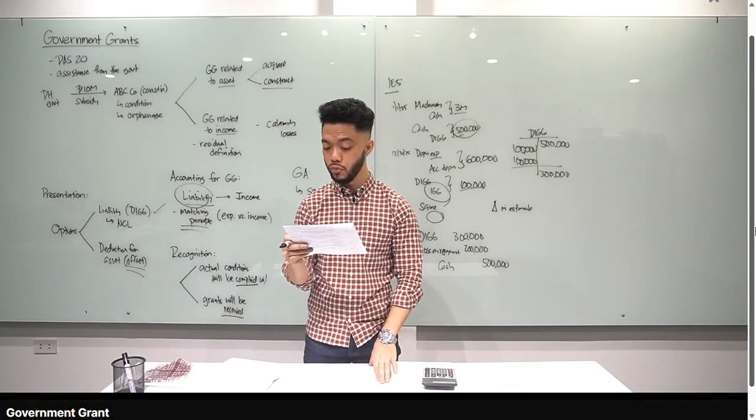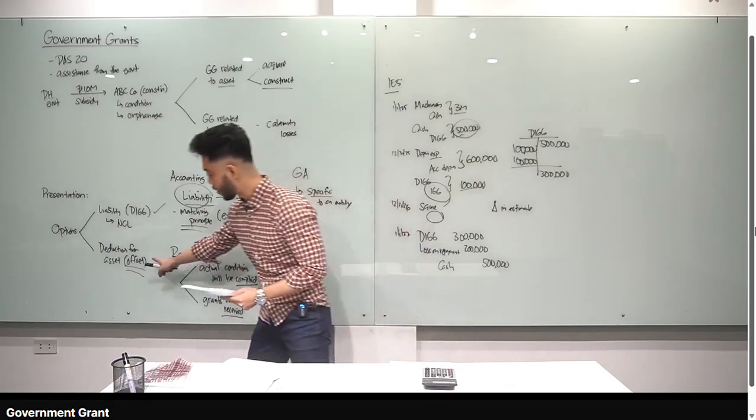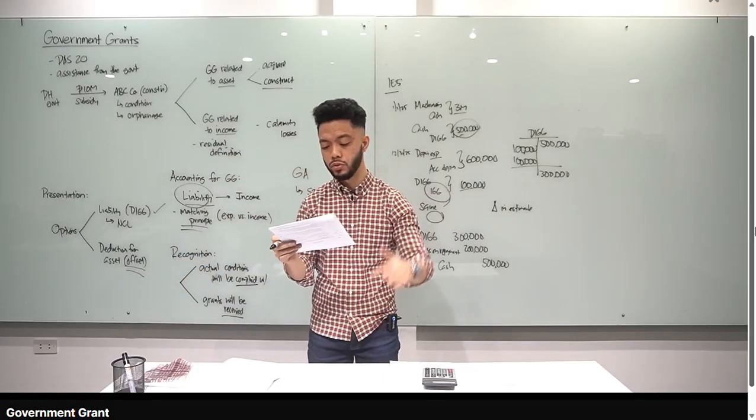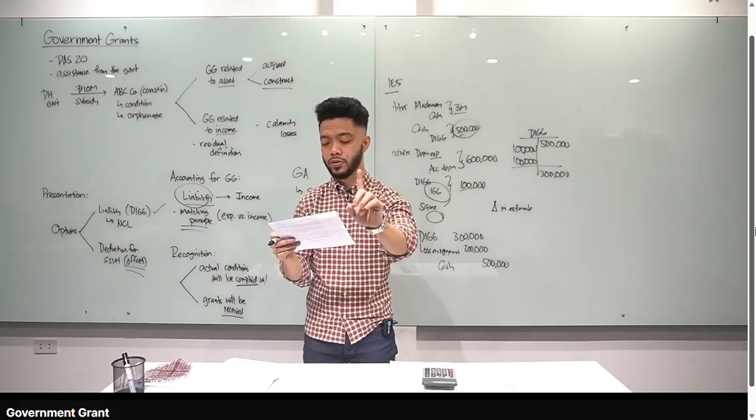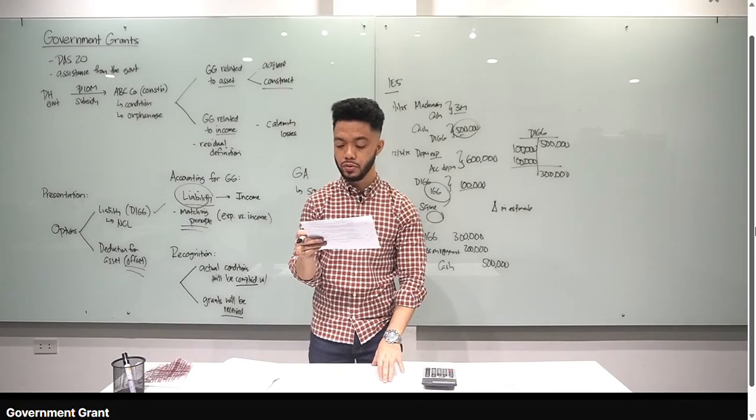B, depreciation is lower and net income is lower if the grant is an adjustment of asset. Mali. Pag deduction from asset, mababa yung depreciation. So, depreciation is lower and net income is higher. So, mali din yung B. Punta tayo sa C. Depreciation is higher if the grant is a deferred revenue and net income is not affected.